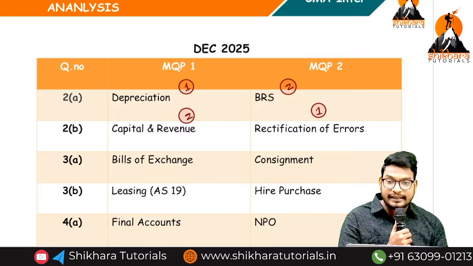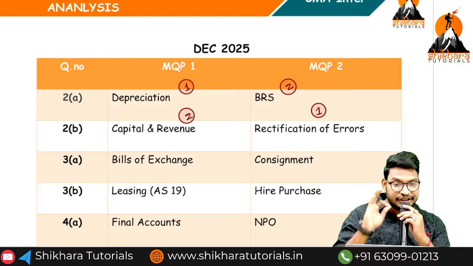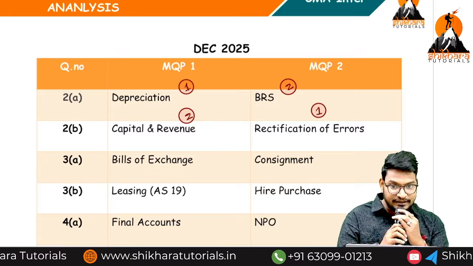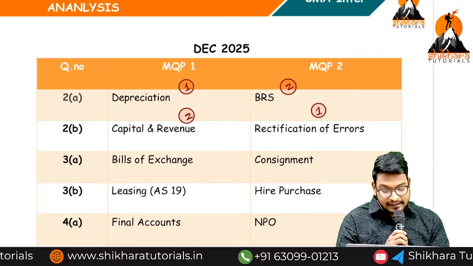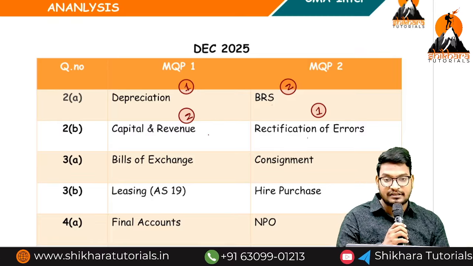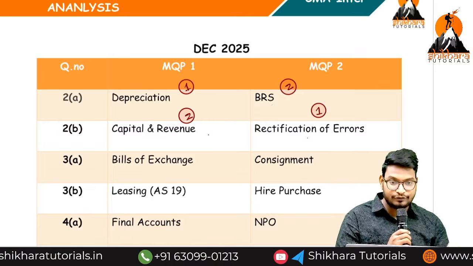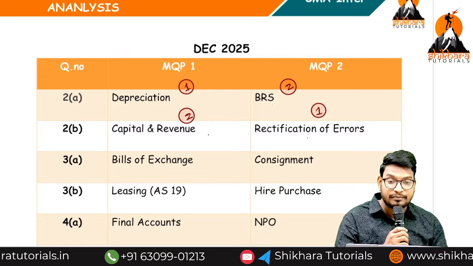If you want to write the second question, you need to prepare 4 topics. What are the 4 topics, sir? Depreciation, BRS, capital and revenue, rectification of errors. It will take nearly half a day, that's all. Okay, now if you are doing the second-time revision, how long will it take? Nearly half a day.